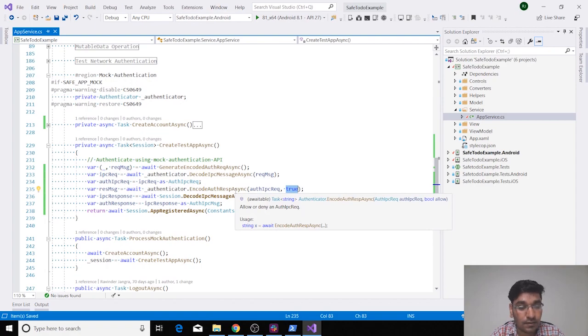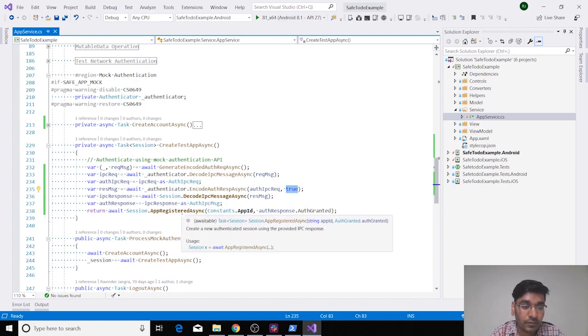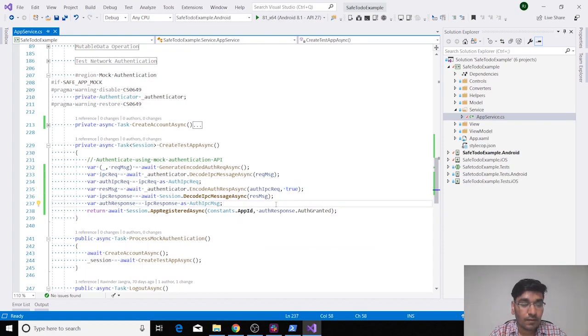Also, it is showing you the comments for all the functions, like decodes a given encoded IPC request. These are basically API documentation to help the developers in development. Once this process is done, it will return a session, and we will be using that session to do all the network operations in this application. So let's proceed and see what the next step in this tutorial is.